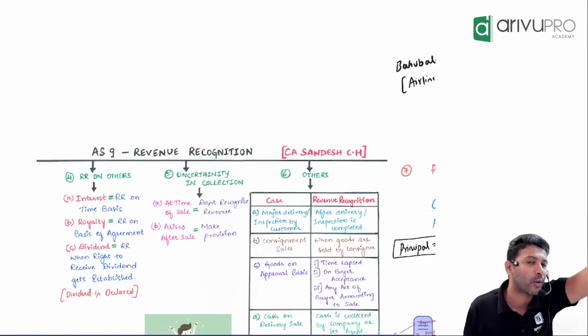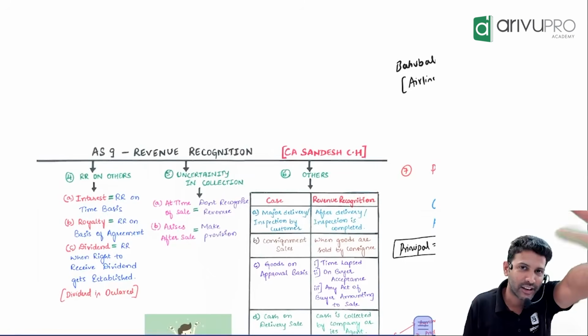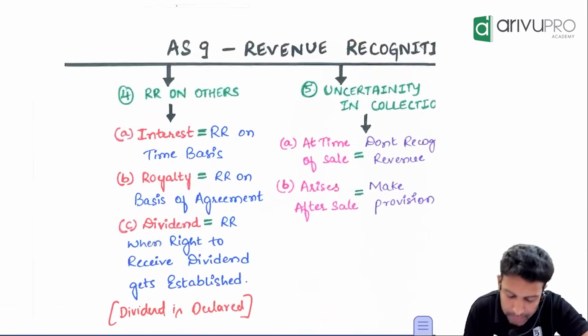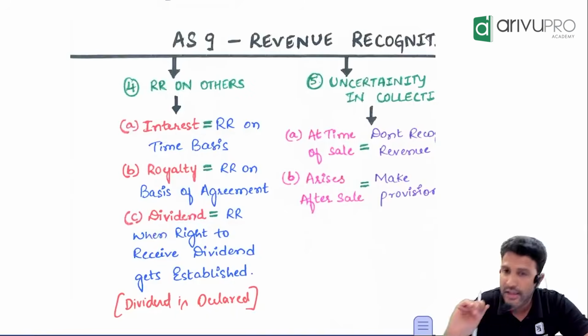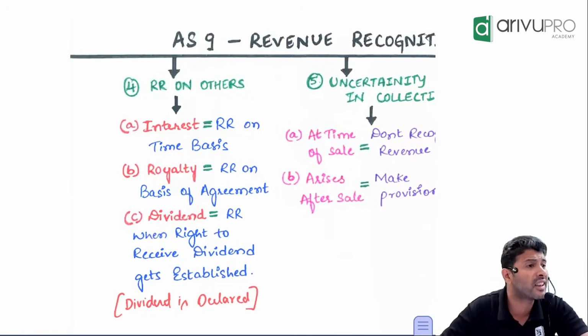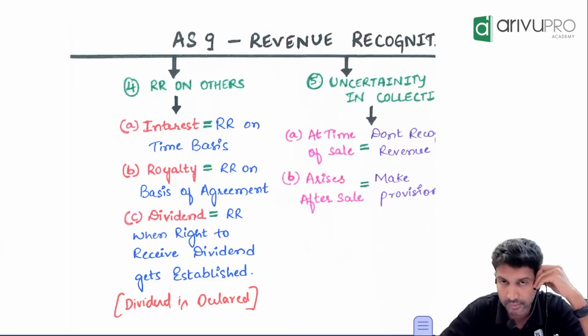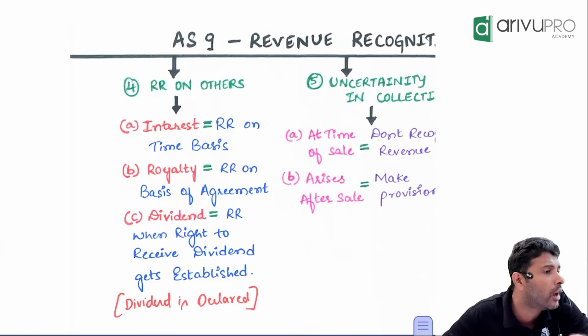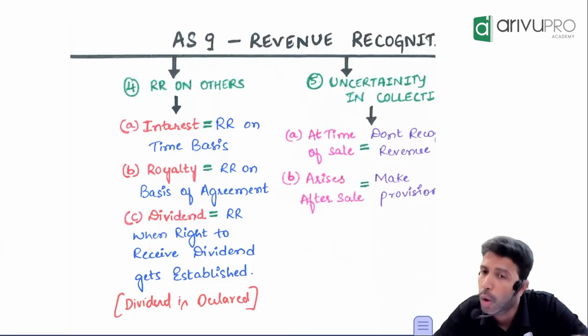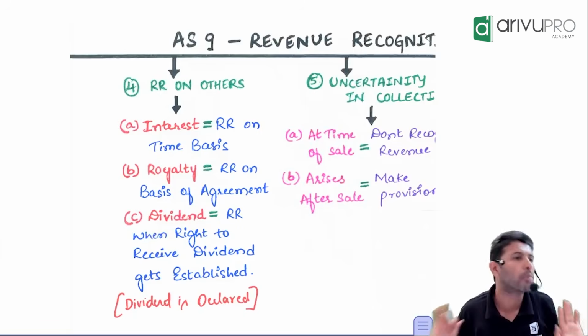Then IDR. What is IDR? Interest or dividend or royalty. Interest revenue is booked on a time basis. Like, let's say I have invested in some company's debentures. January month is over, so January month interest I can book.